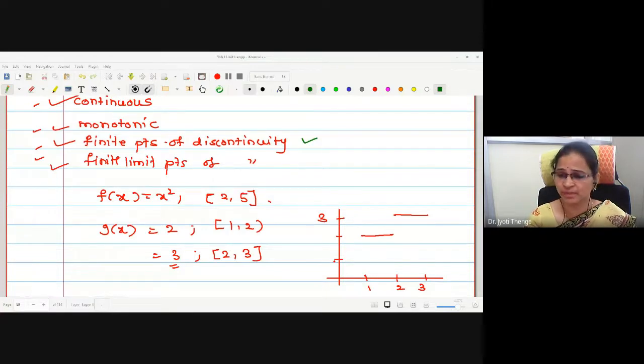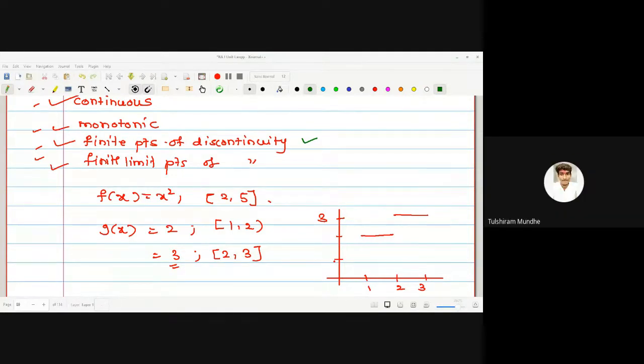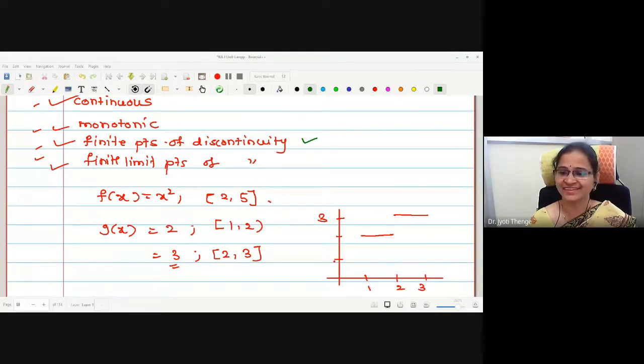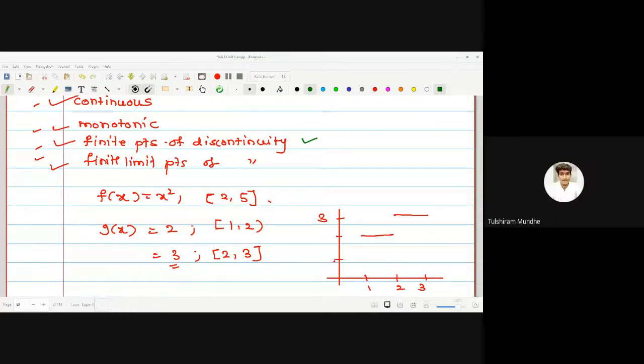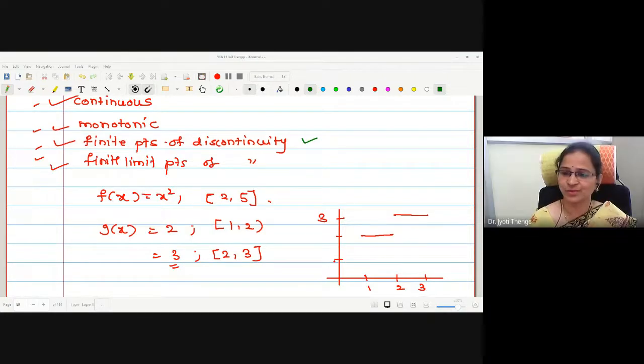My question is simply whether it is monotonic or not. What is the meaning of bounded increasing? Yes, any other students? Is it monotonic? The given function is visible in front of you, no? No, ma'am. Why not? Are you confused? From 1 to 2 the function is constant and from 2 to 3 the function is constant. Yes, and that is why it is called monotonic.